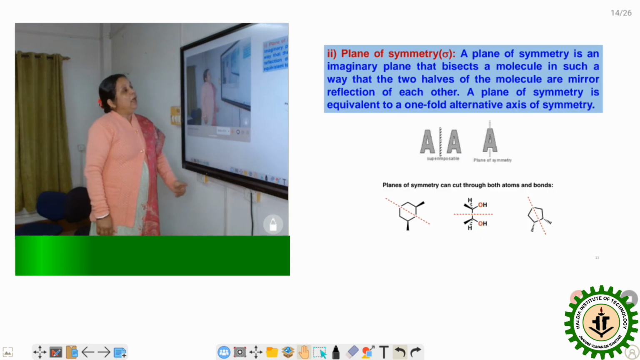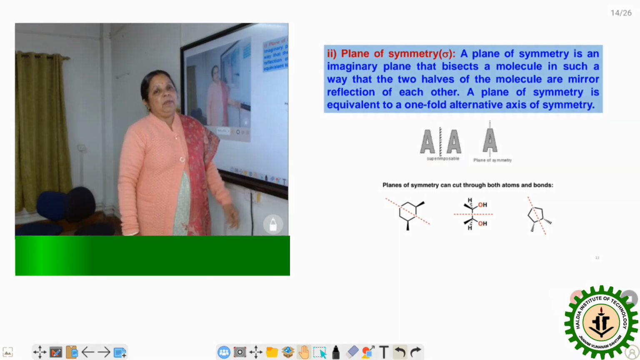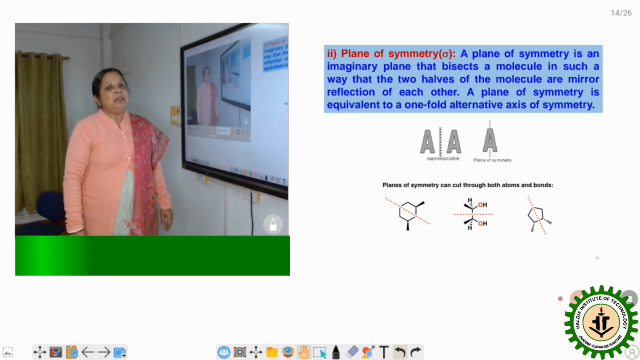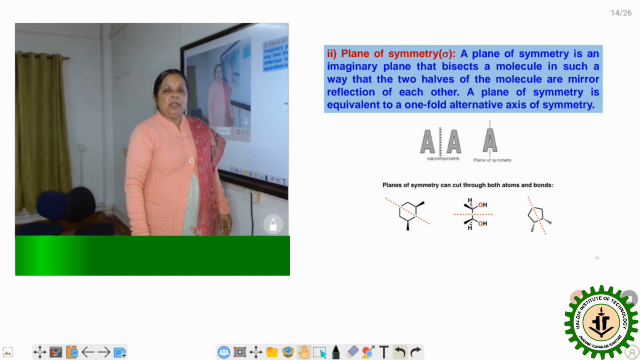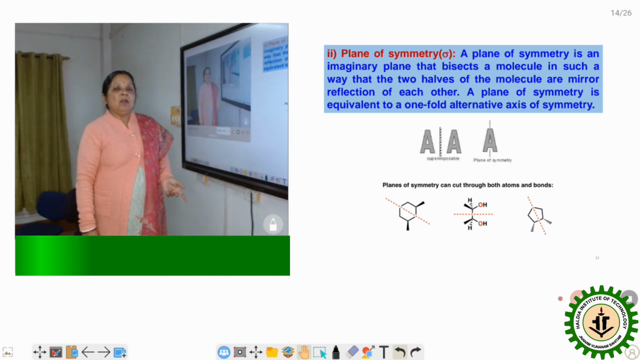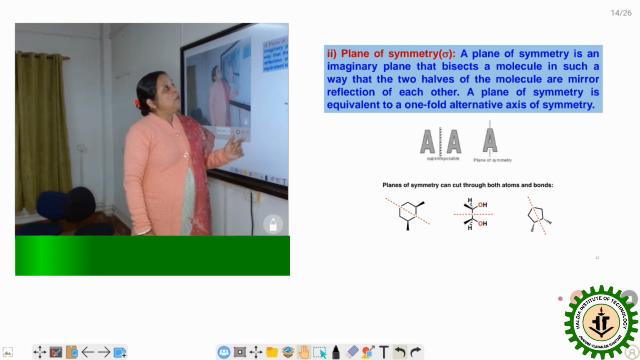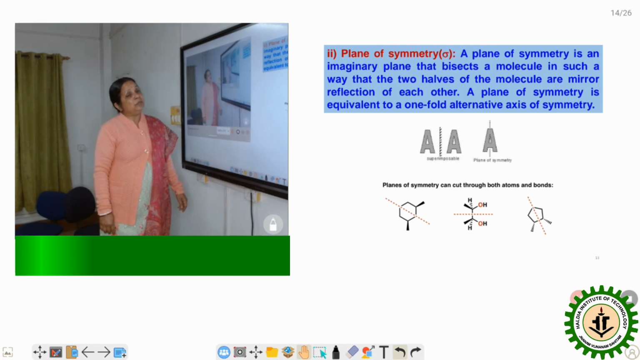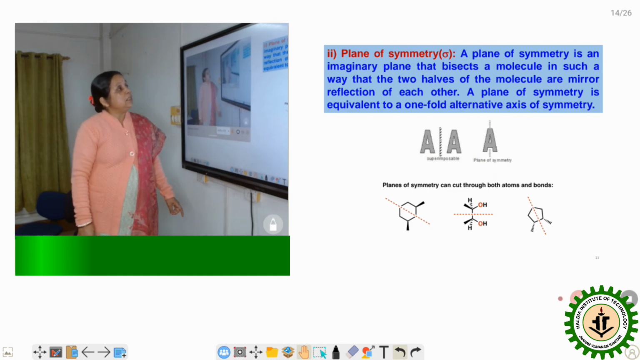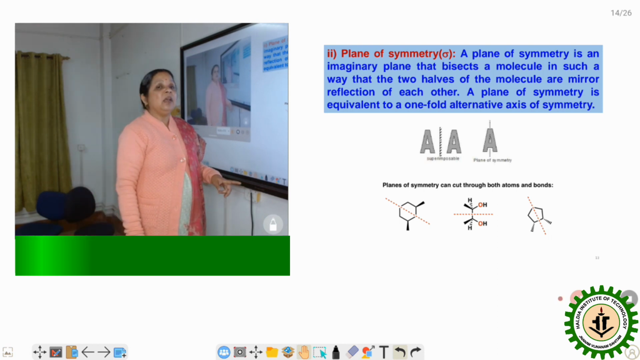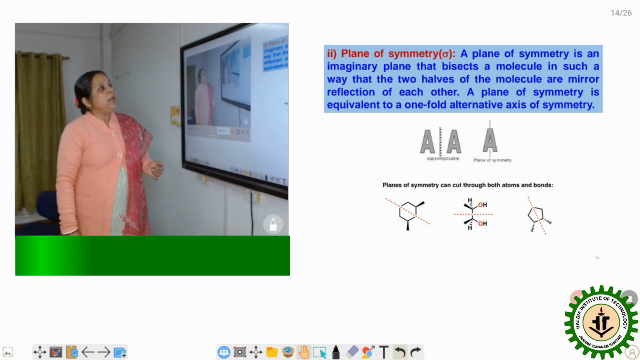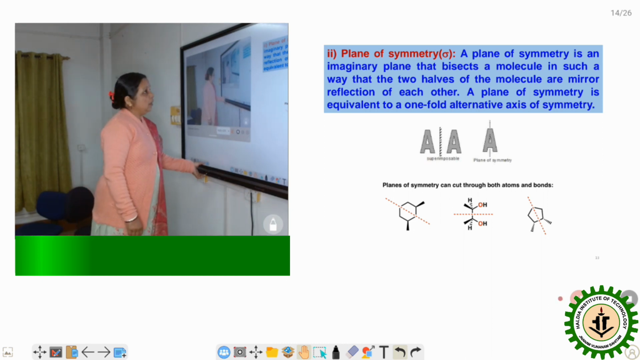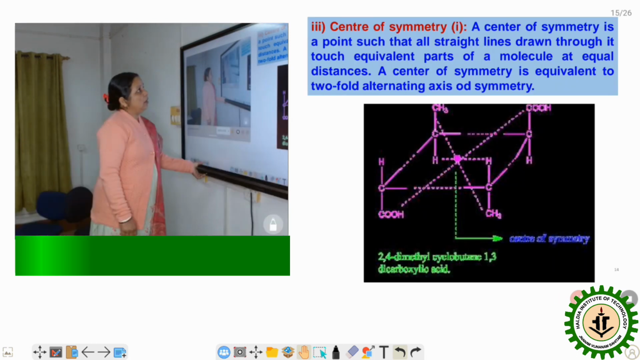And in the same manner, the plane of symmetry is also represented by the 1-fold alternating axis of symmetry. It means if I rotate the molecule by 360 degrees and then take the mirror image, the mirror image and the original compound are the same. As they are the same, we can say the molecule has a plane of symmetry, and that an alternating axis of symmetry is present. Therefore, as it is a 360 degree rotation, n is equal to 1. So the plane of symmetry sigma is equal to S1, or we can say that the plane of symmetry is equal to the 1-fold alternating axis of symmetry.